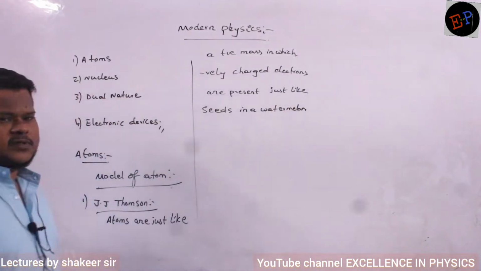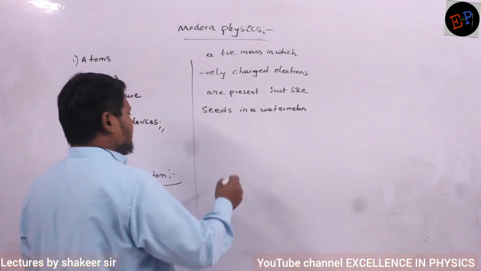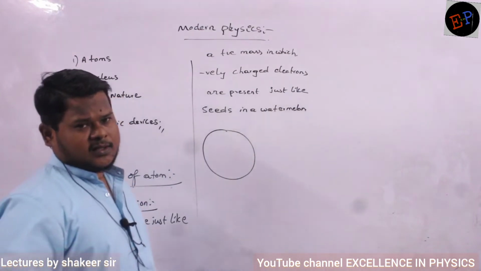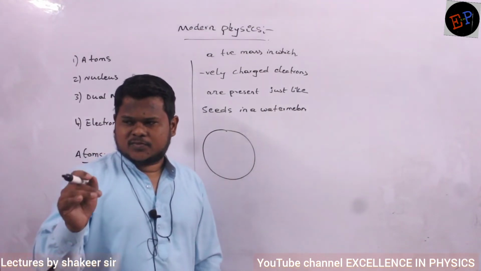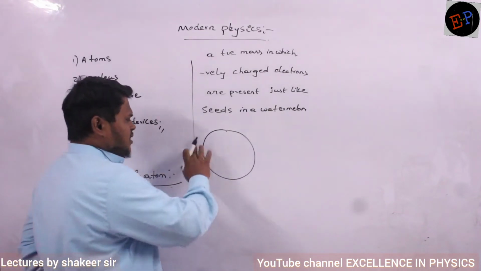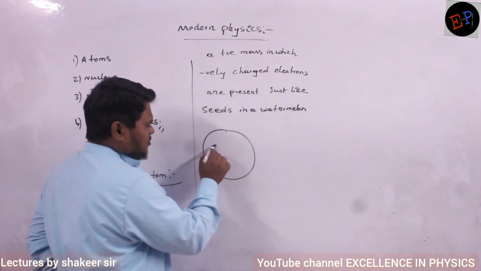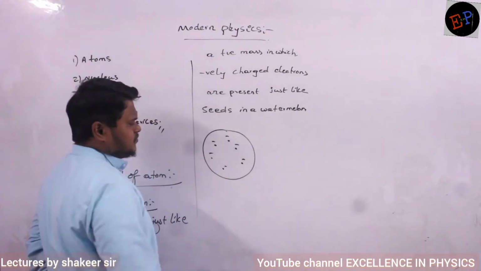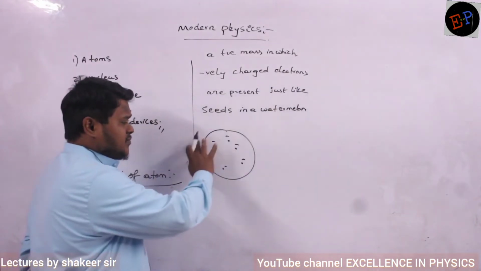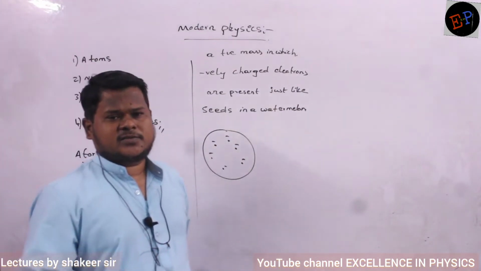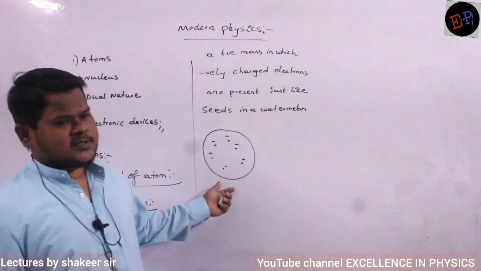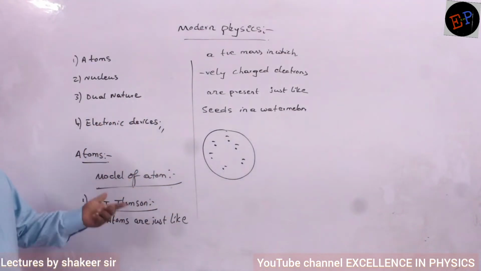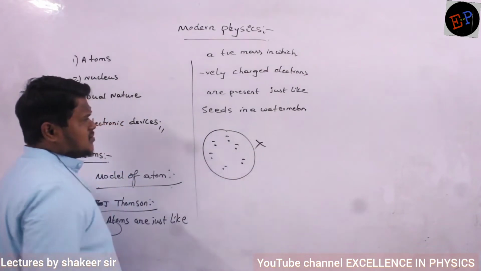This was the statement given by Thomson. He said that an atom is just like a watermelon. Total mass is present inside this atom, and the charge of the mass is positive. Inside this positive mass there are some negatively charged particles, and these he called electrons. The electrons are present like seeds in a watermelon. This was the first assumption given by Thomson. But this model is not correct, this model is wrong.